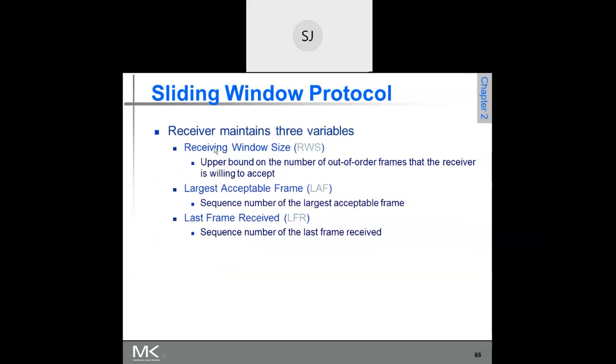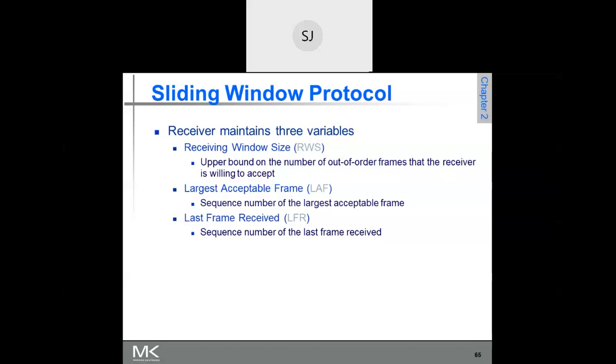So the window maintained by the receiver is RWS, the receiving window size. Please try to understand this. What should the receiving window contain?